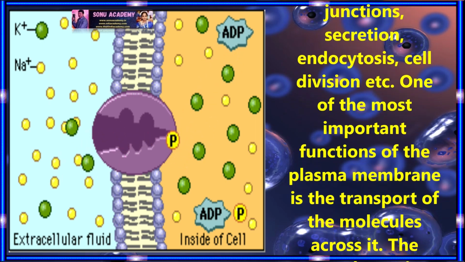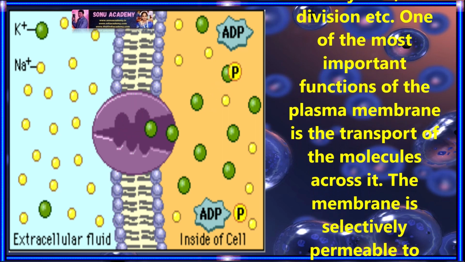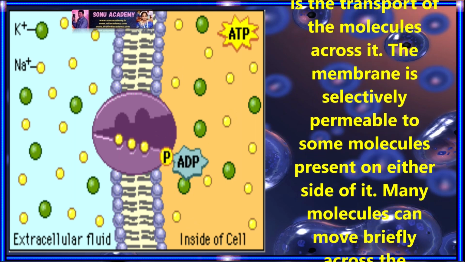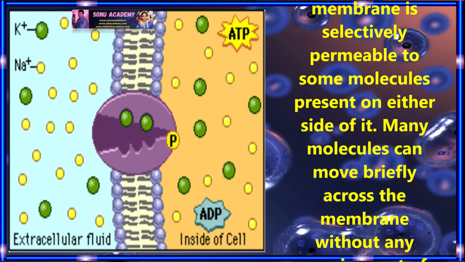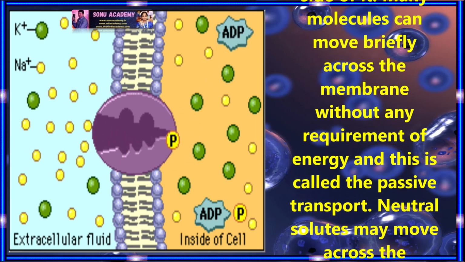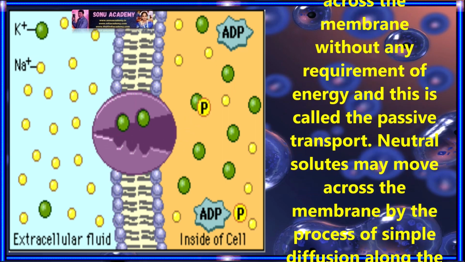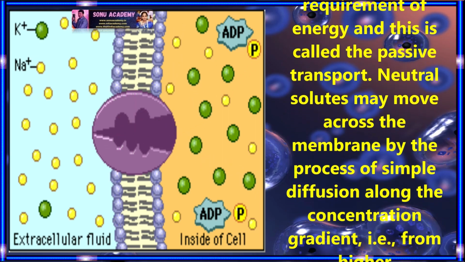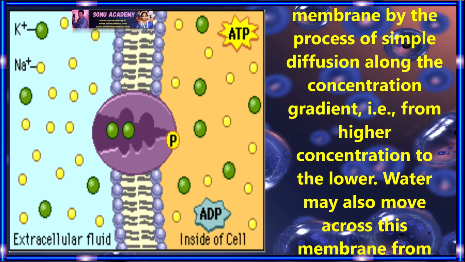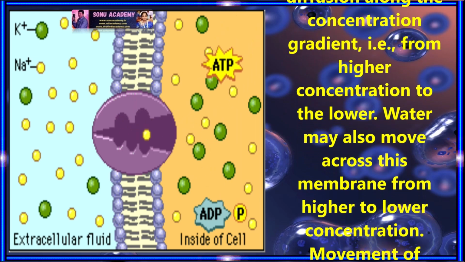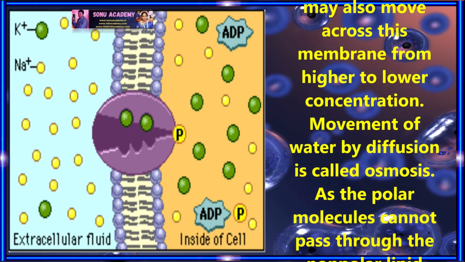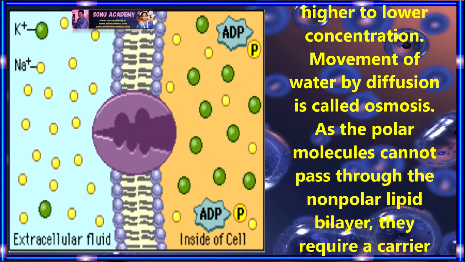One of the most important functions of the plasma membrane is the transport of molecules across it. This membrane is selectively permeable to some molecules present on either side of it. Many molecules can move freely across the membrane without any requirement of energy, and this is called passive transport. Neutral solutes may move across the membrane by the process of simple diffusion along the concentration gradient, that is, from higher concentration to lower concentration. Water may also move across this membrane from higher to lower concentration. Movement of water by diffusion is called osmosis.